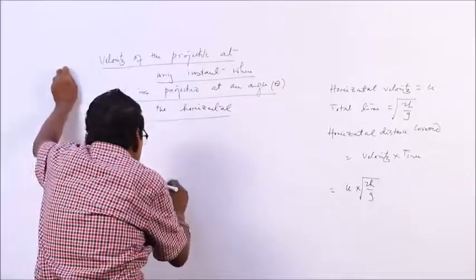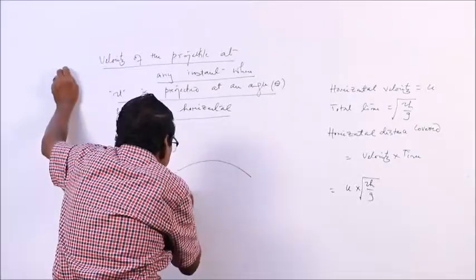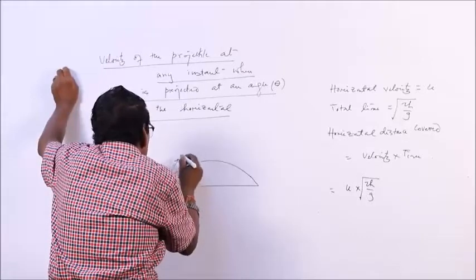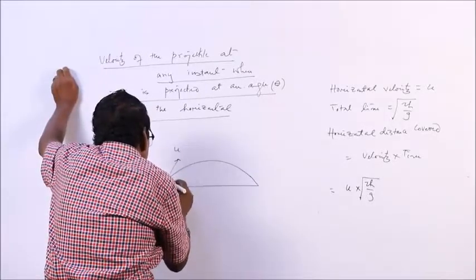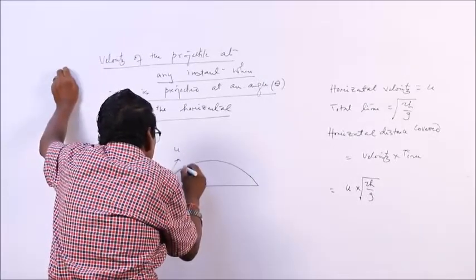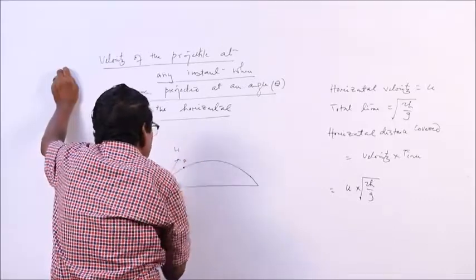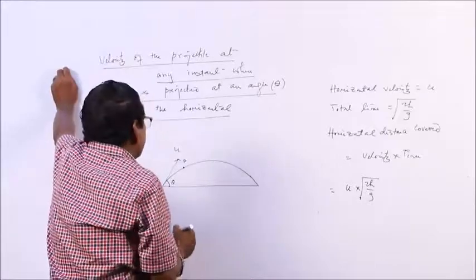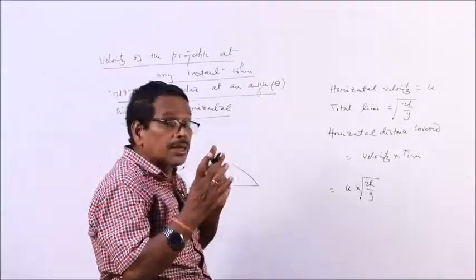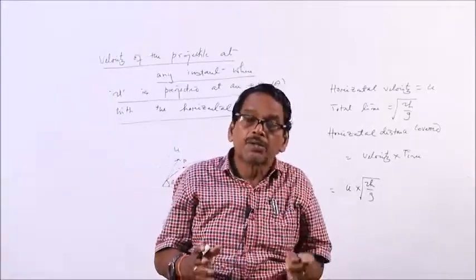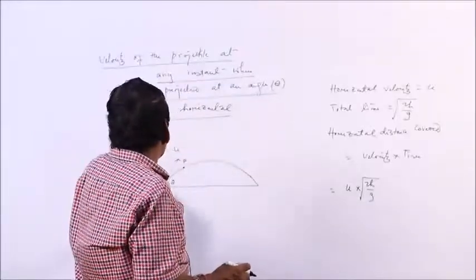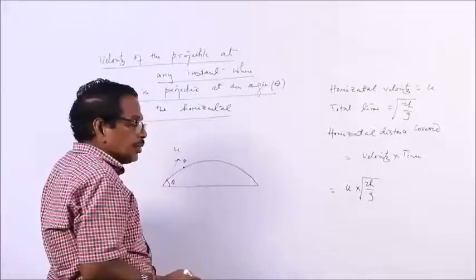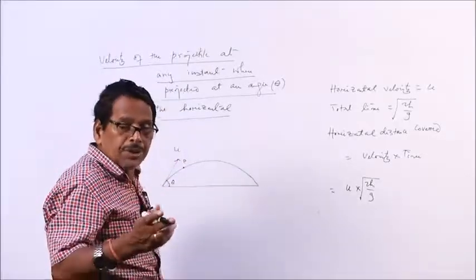Now, you are throwing a projectile like this. The velocity of projection is u, as we have already discussed. Suppose there is a point P. Suppose the projectile reaches the point P after t seconds. Then what is the velocity at the point P? u is the velocity of projection, theta is the angle of projection, and P is a point.